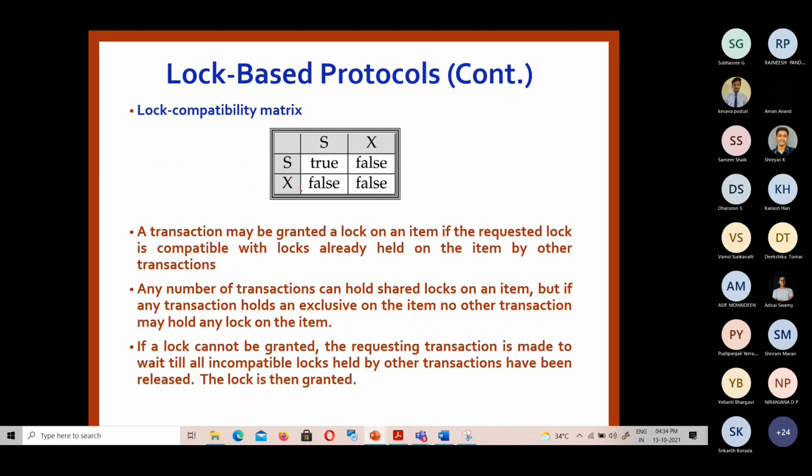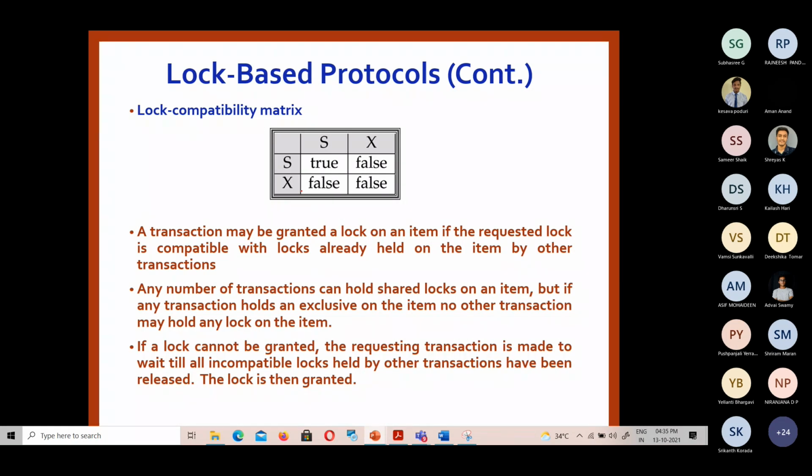The compatibility matrix says that whenever a particular lock is held on the data item and there is a request for a lock on the same data item, whether it can be granted or not.